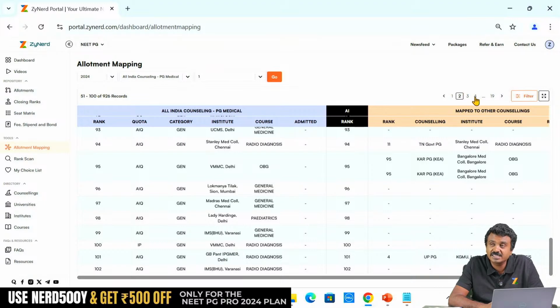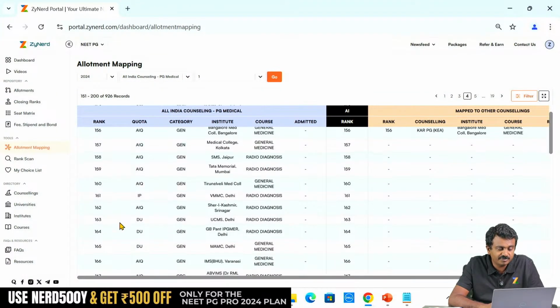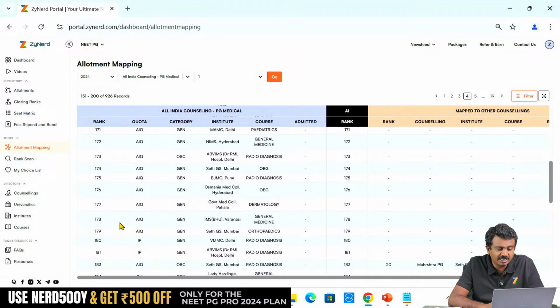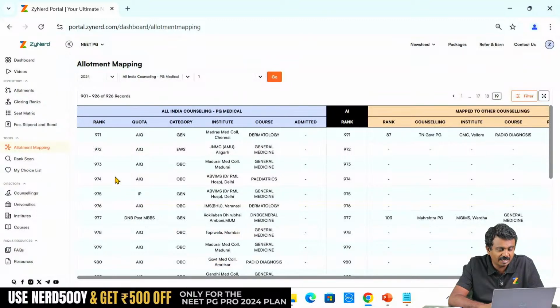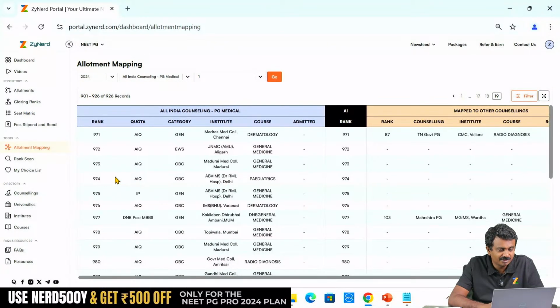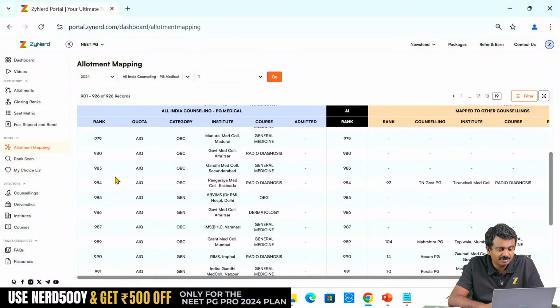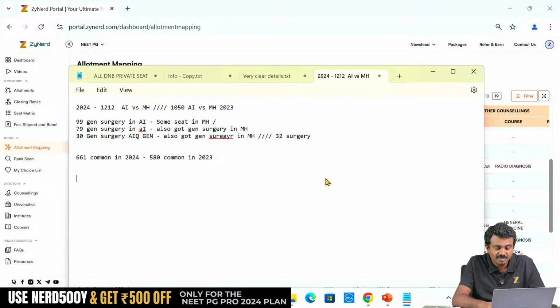So in case there is a candidate who has not been allotted, we saw 30 and 40 as earlier examples. So for any candidate who has not been allotted, we will move on to page 19 so that we can pick up one candidate. Unluckily for us, I think we see 981, 982. I want to know what is happening to this candidate, right? 30 and 40 have not been allotted at all. Who are these candidates who have taken rank 30, rank 40 and not been allotted?